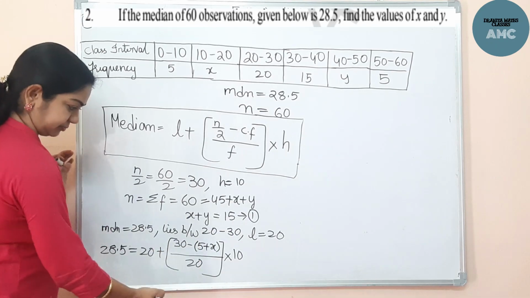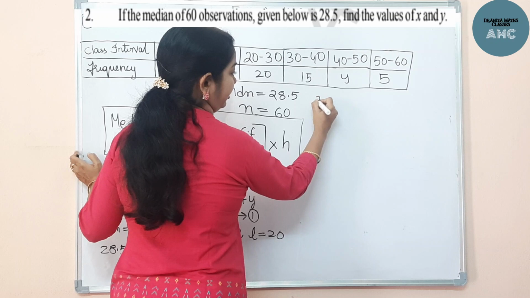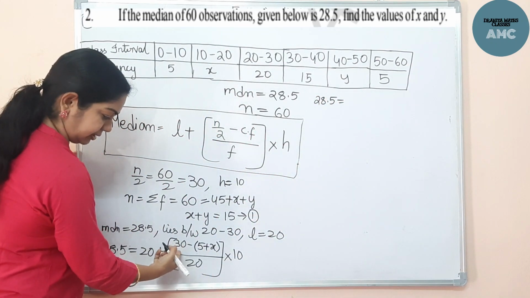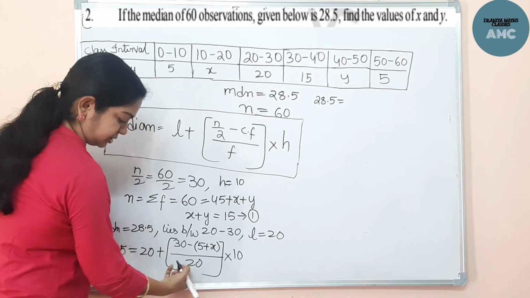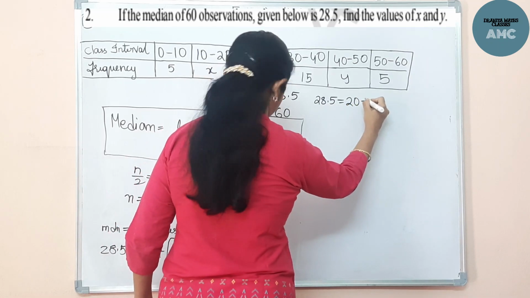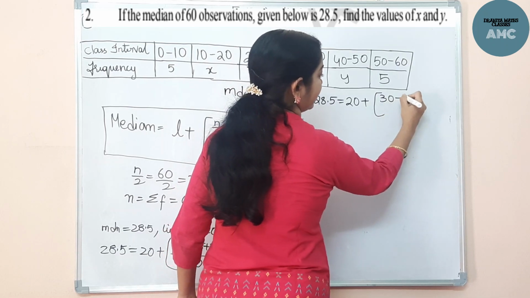Now here we'll do the calculations. 28.5, that is the median value, equals 20 plus 30 minus 5, like this. If you cancel these two zeros, it comes to just 2. 20 plus 30 minus 5 minus x.